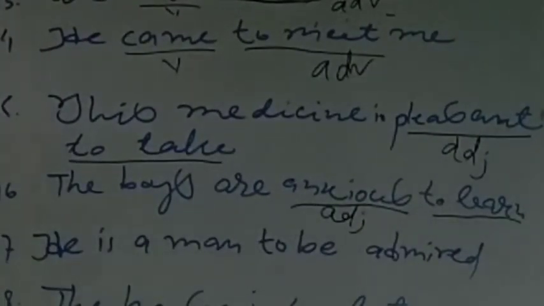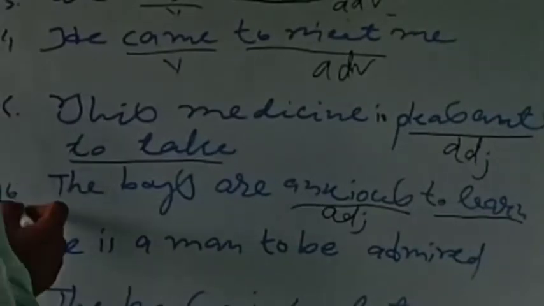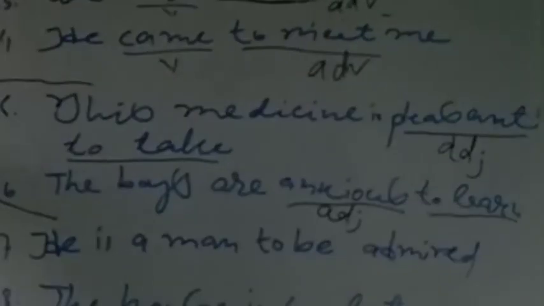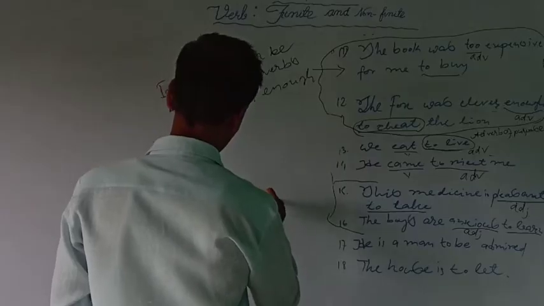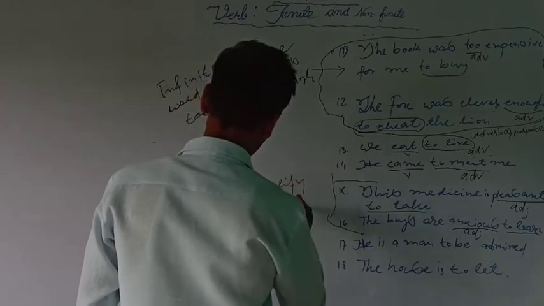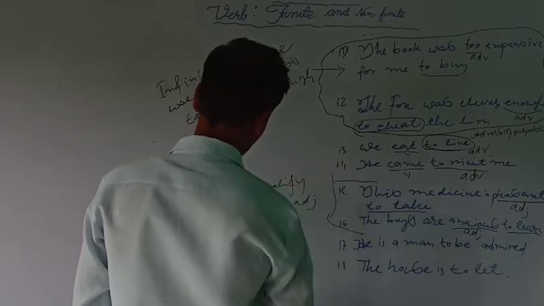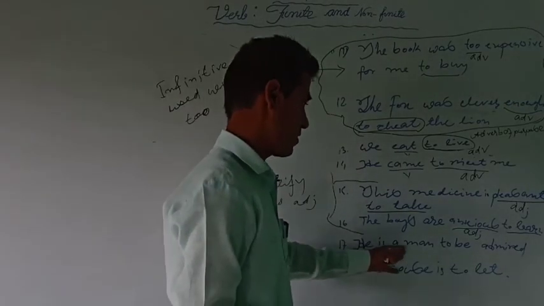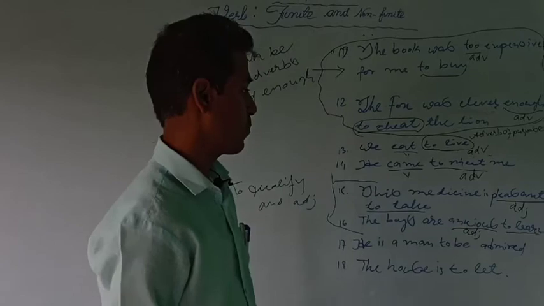So by going through these two examples, we can understand that an infinitive can be used to qualify an adjective.